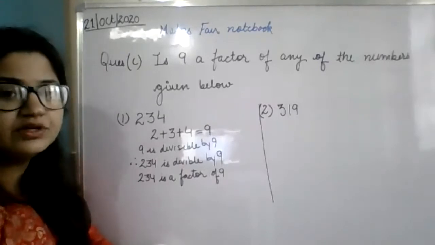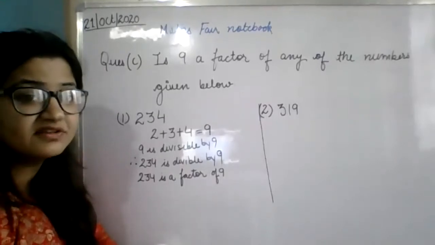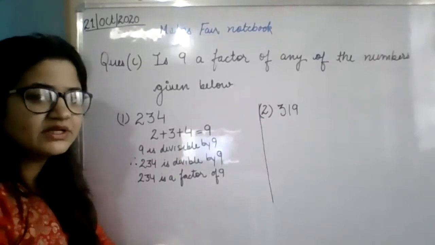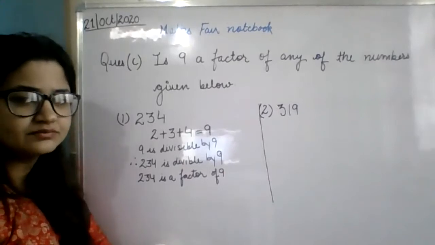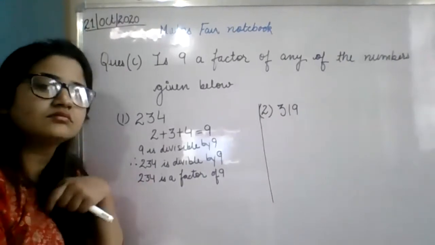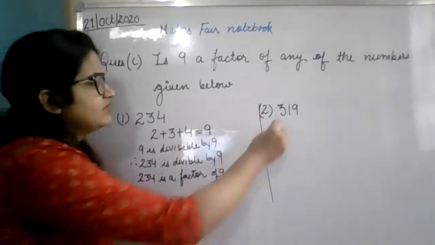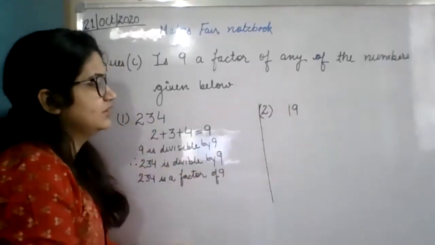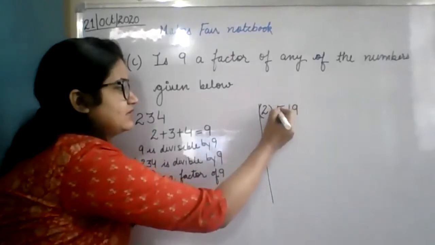I'm not going to give you easy questions. In your book it is very easy, 56 is given, so I'm not going to give you that. Sorry, it is 519.